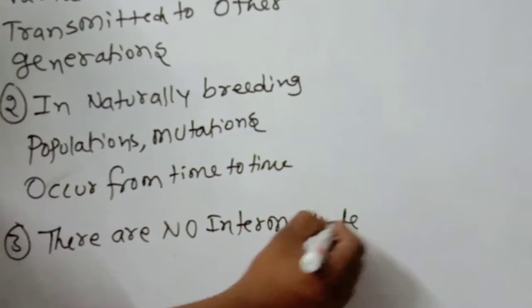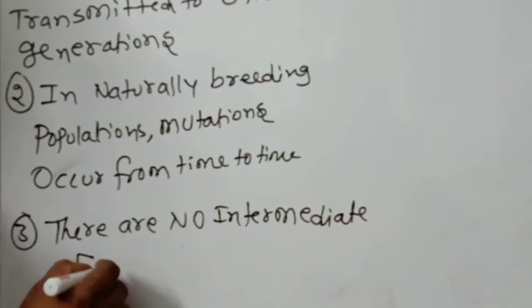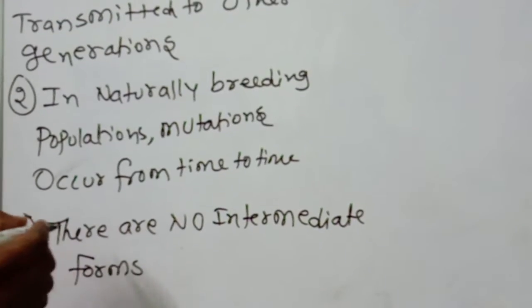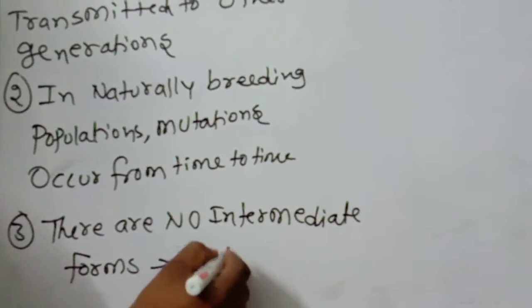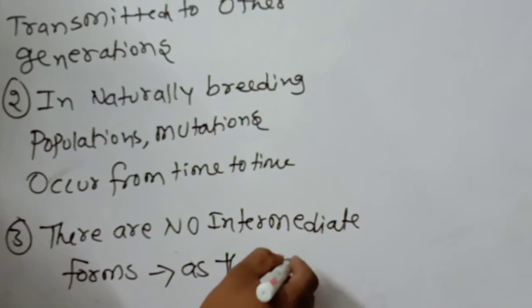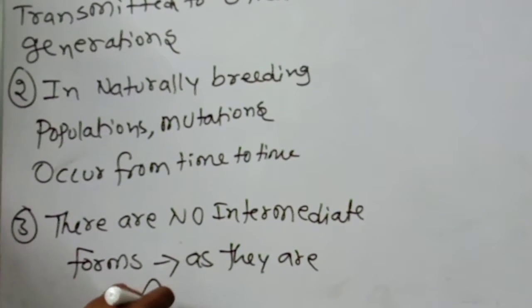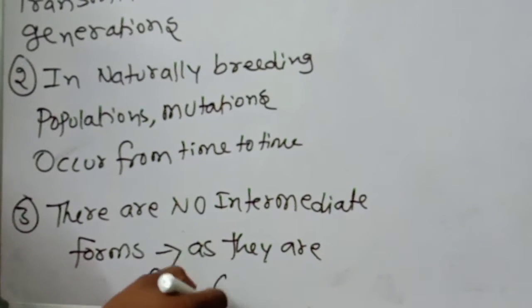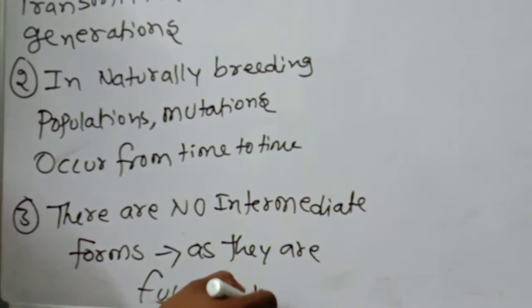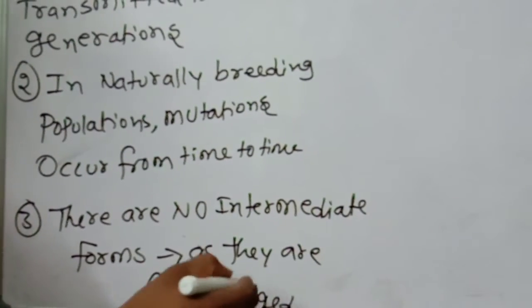These are all points you should remember: there are no intermediate forms, as they are fully fledged.